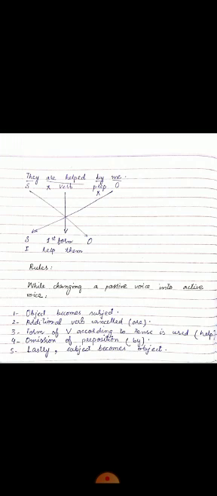So we have omitted "are" from here, and in present indefinite we know that we use the first form of verb. So this "are" is omitted from here, and "helped" is changed into "help". Then omission of preposition, and lastly subject becomes object. This is how we have changed this passive voice sentence into active voice.